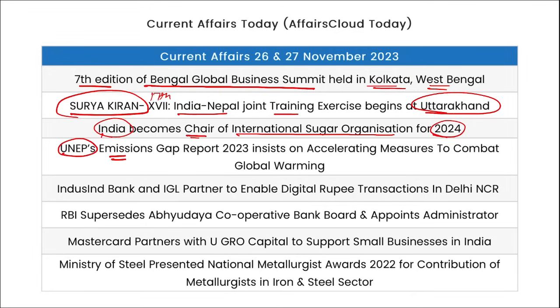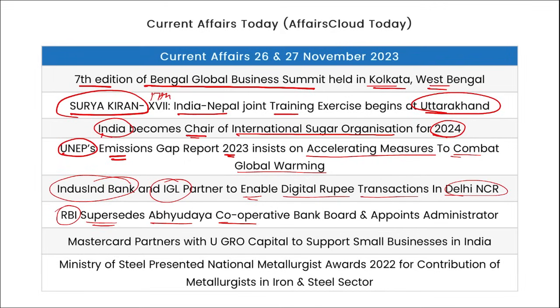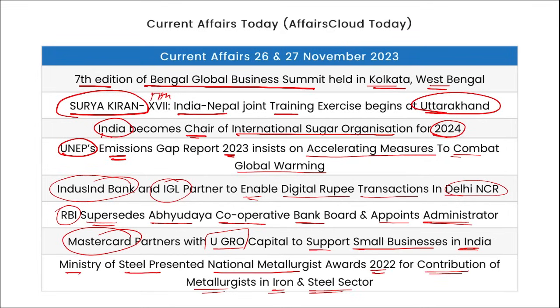Then UNEP's Emission Gap Report 2023 insists on accelerating measures to combat global warming. IndusInd Bank and IGL have partnered to enable digital rupee transaction in Delhi NCR. Then RBI has superseded the Abudaya Cooperative Bank Board and has appointed an administrator. MasterCard partnered with UGRO Capital to support small businesses in India. Ministry of Steel presented National Metallurgist Award 2022 for contribution of metallurgists in iron and steel sector.